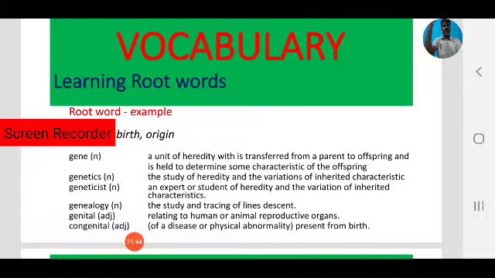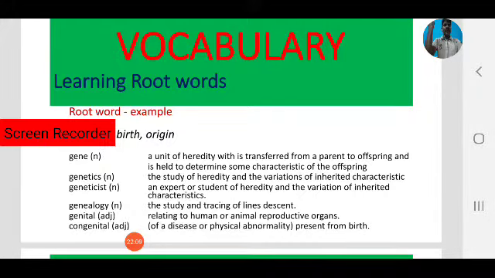For example, gene. Gene is a word. So what is the root word? Genesis, meaning birth or origin. By learning Genesis, we can learn other words like gene. What is the meaning of gene?